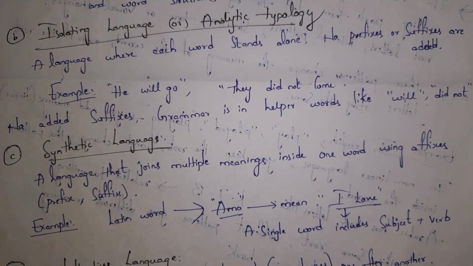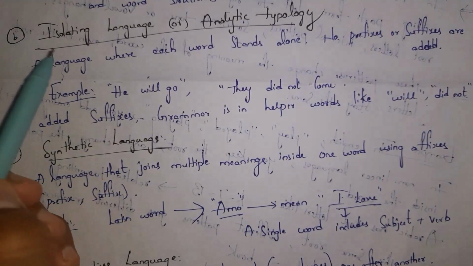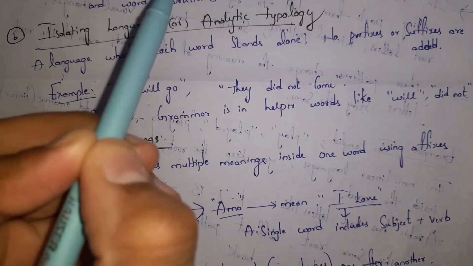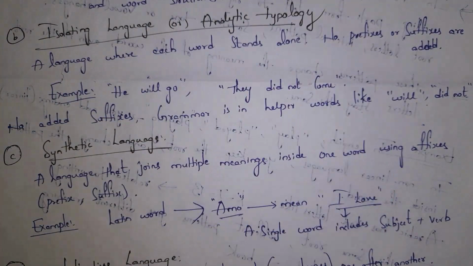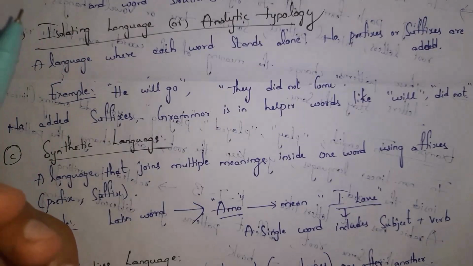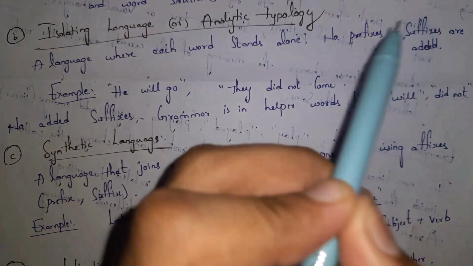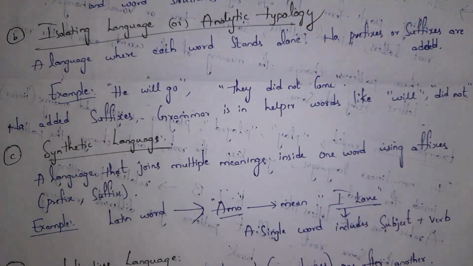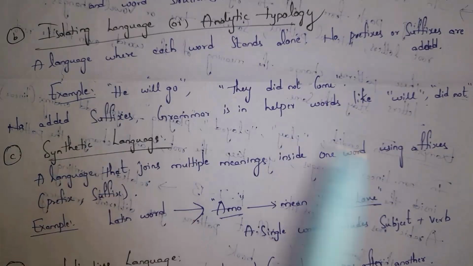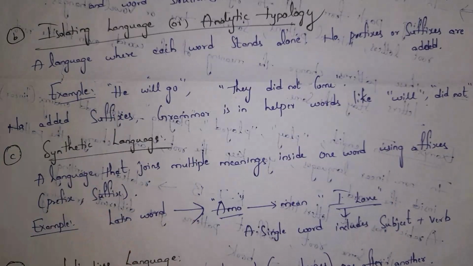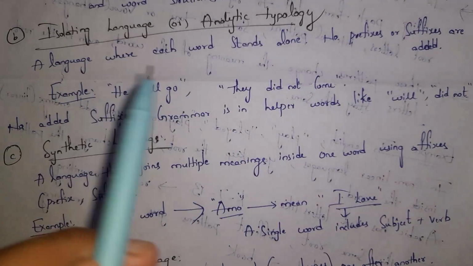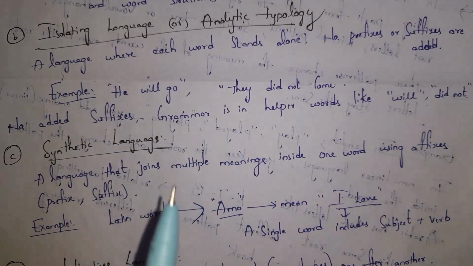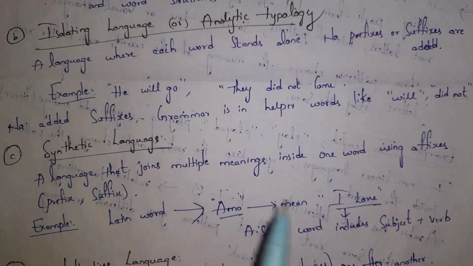Next, I will explain what is isolating language. We also call this isolating language as analytic typology. Guys, isolating language means language where each word stands alone. No prefix and suffix are added. I'll give one example. For example, I will write "he will go". For "he", there is no prefix and suffix. For "will", there is no prefix and suffix. And for "go", there is no prefix and suffix. So, for each and every word in this sentence, there is no prefix and suffix. So, we call this sentence isolating language.